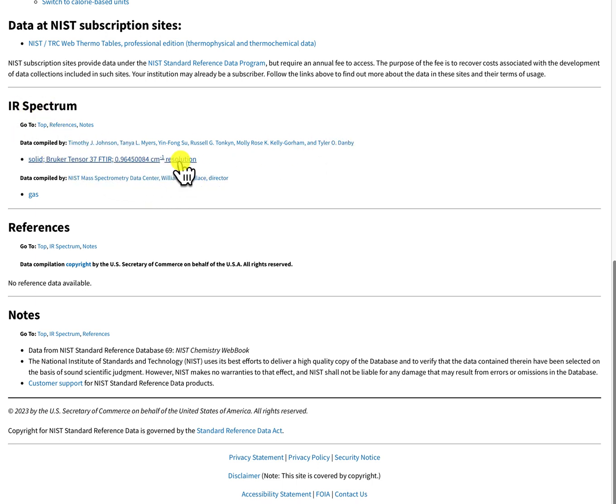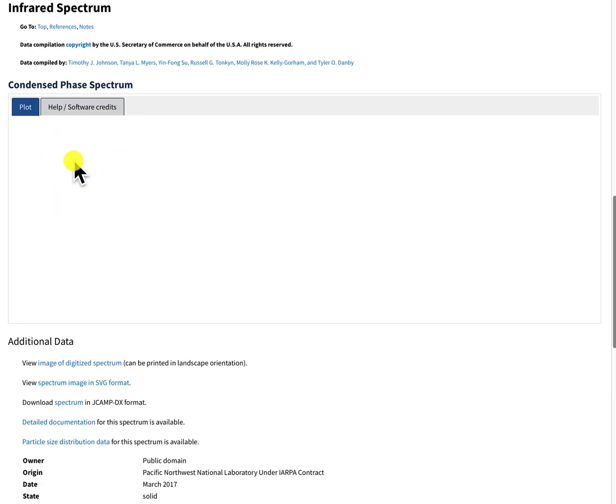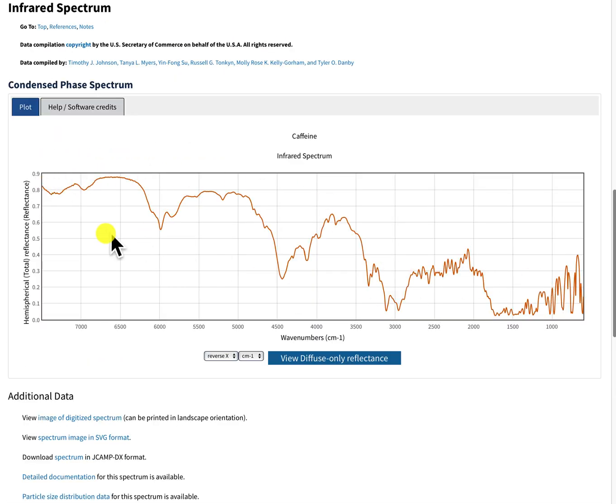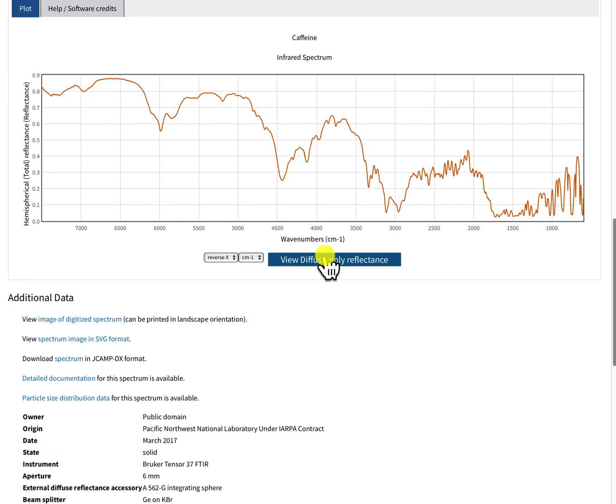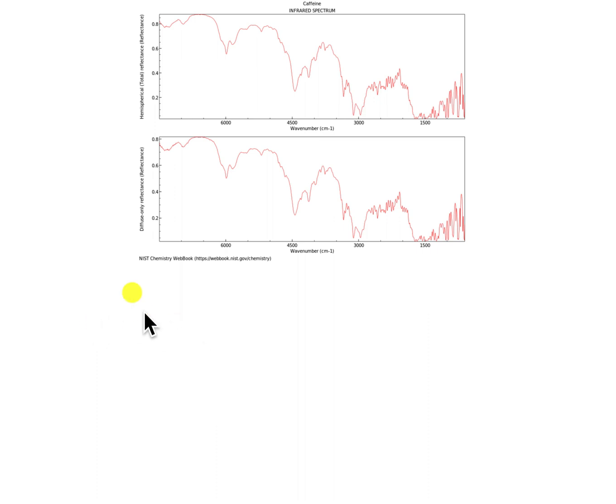You've got the instrument here that's used to run the IR, so let's click on that, and here you see the IR. If I scroll down a wee bit, I can click on image of digitalized spectrum. Let's click on that, and there's the image of a digitalized spectrum. If I go back,